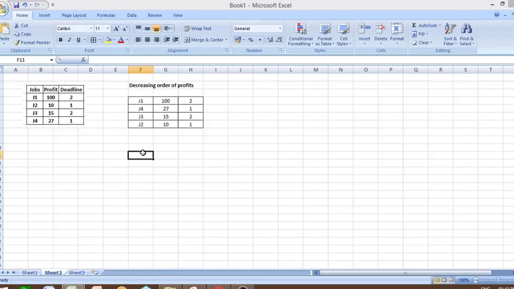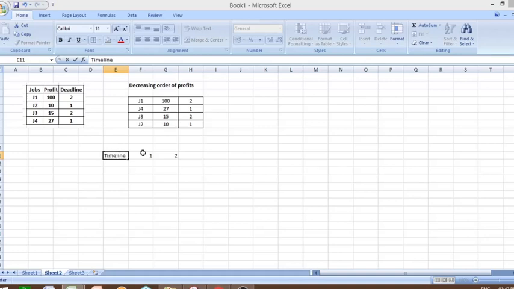Okay, now consider the timeline. So what are the deadlines? Only two deadlines are there. Either at 1 you can execute the job, or at 2 you can execute the job, at first unit of time or at the second unit of time. So for our understanding, we will say that this is the timeline. Timeline representing only two time slots available, that is 1 and 2.